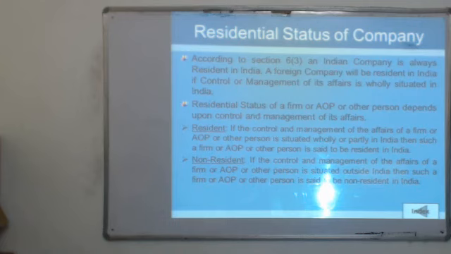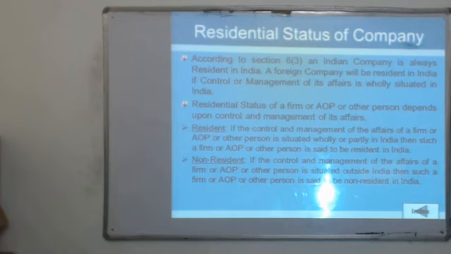And if the company is registered under any act outside India, but the control is from India, it will also be called an Indian company or a resident company.